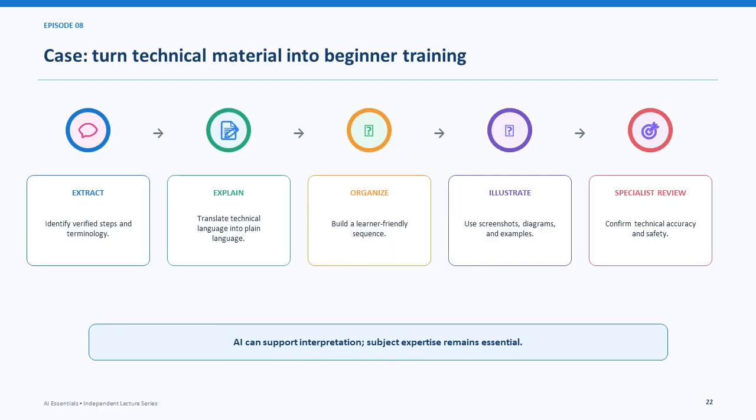Technical material can become beginner training by identifying the audience and terminology, translating concepts into plain language, building a learner-friendly sequence, adding examples, and checking technical accuracy. Interpretation support does not replace subject expertise.